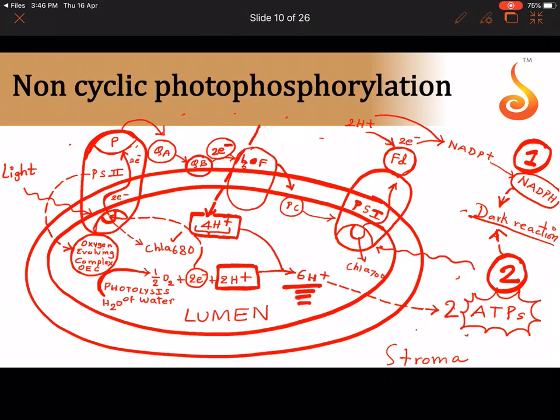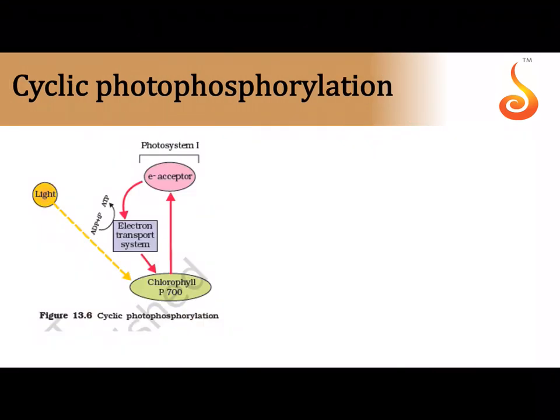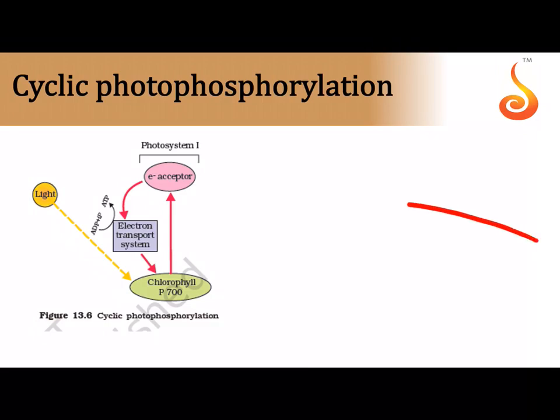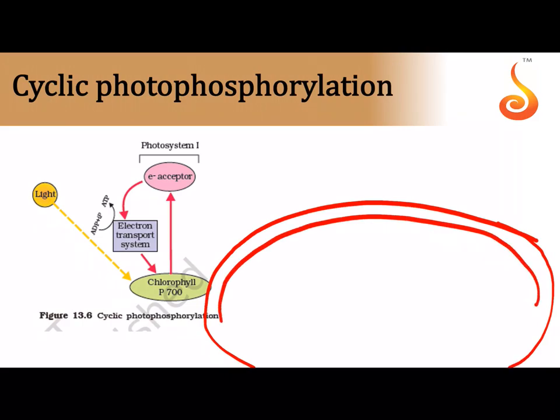We will come to that later, but for now, what is responsible for ATP? The protons, the H plus ions which get collected in the lumen of the thylakoid, are what are responsible for the generation of ATP. See, in cyclic photophosphorylation, it is very simple. Again, if I were to show the thylakoid membrane, I'll not show you the entire one this time. So this is the thylakoid membrane, this is the lumen.